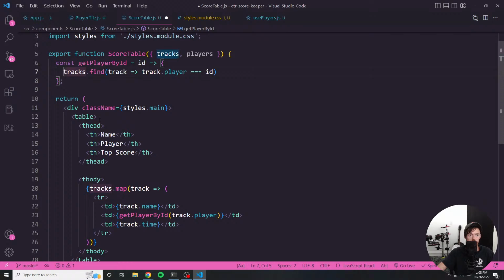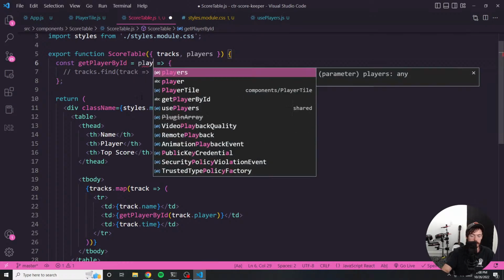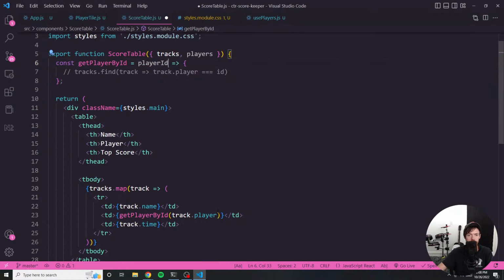Give me 1 second. So in my head, I'm thinking what we really want is to find the player. We want to loop through the players. So this is going to be playerID. Let's just be more specific. So that's what we're passing into this function, the player ID.